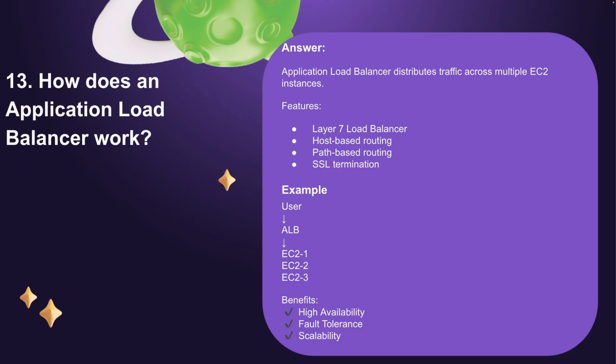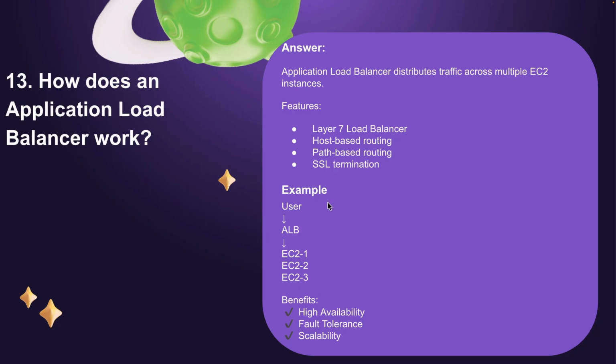So let's talk about an example, how the workflow will go from user to EC2. The user hits the application load balancer endpoint, the URL provided by the application load balancer, and in the backend the application load balancer connects with a target group, and in the target group the EC2 instances are registered. The benefits are high availability, fault tolerance, and scalability.